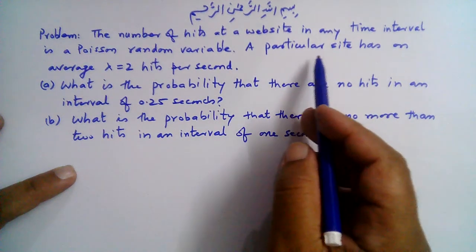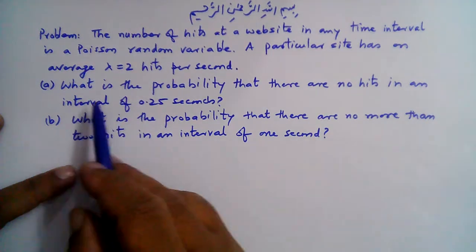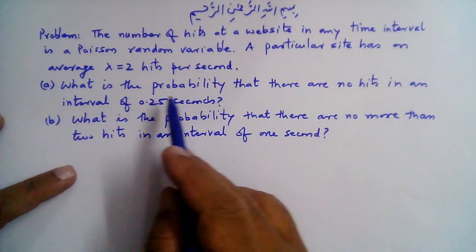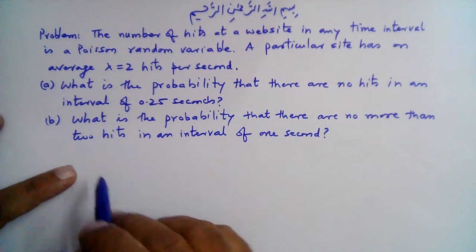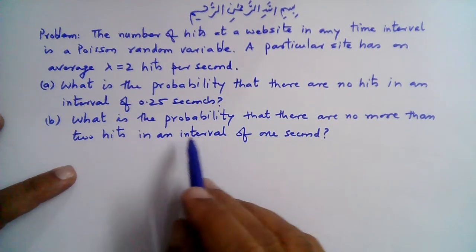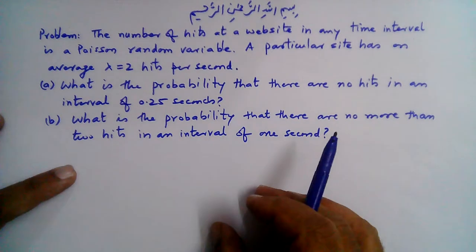The number of hits at a website in any time interval is a Poisson random variable. A particular site has on average lambda equal to 2 hits per second. Part A: what's the probability that there are no hits in an interval of 0.25 seconds? And part B: what's the probability that there are no more than 2 hits in an interval of 1 second?